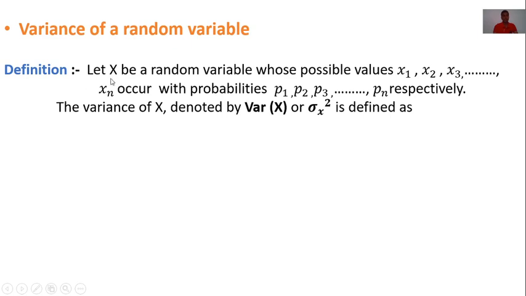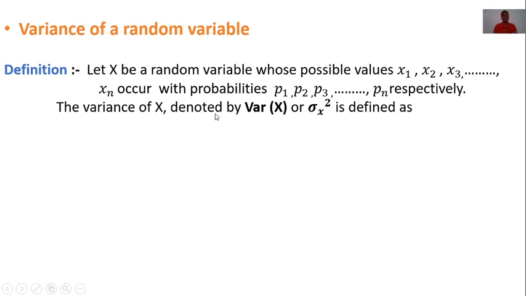Now let x be a random variable whose possible values x1, x2, x3 up to xn occur with probabilities p1, p2, p3 up to pn respectively.